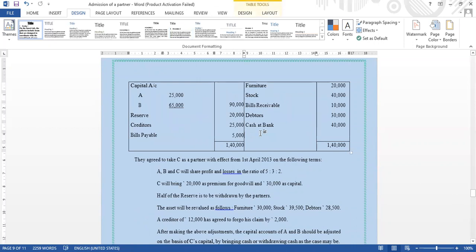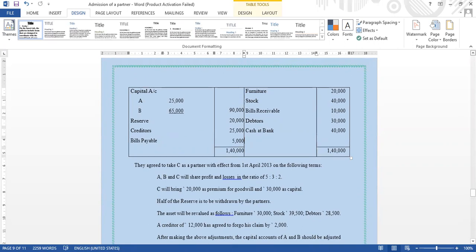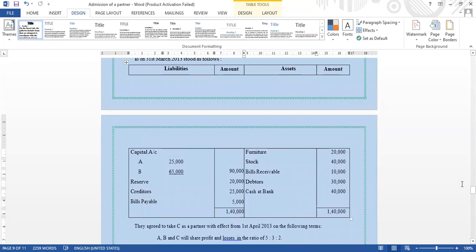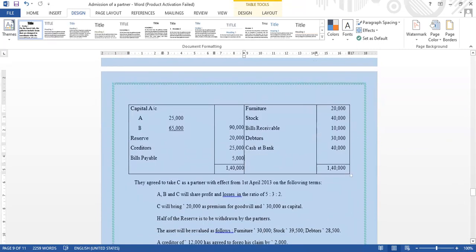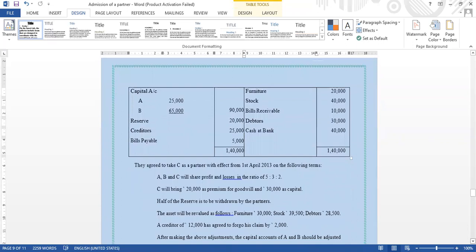Capital account: A 25,000, B 65,000. Total capital you should write 90,000 in the outer column. Then reserve 20,000, creditors 25,000, bills payable 5,000. Come to the asset side: furniture 20,000, stock 40,000, bills receivable 10,000, debtors 30,000, cash at bank 40,000. Both sides total 1,40,000.